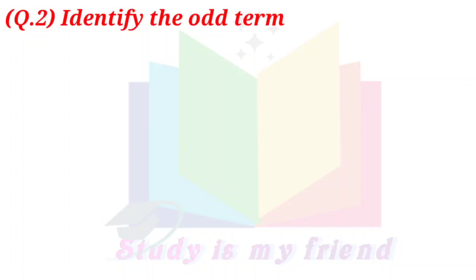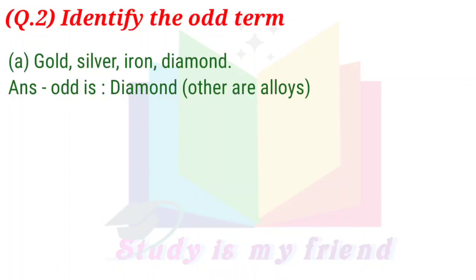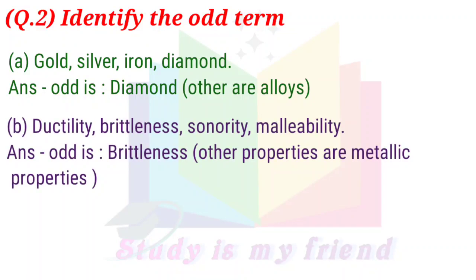Question 2. Identify the odd term. A. Gold, silver, iron, diamond. Answer. Odd is diamond because others are alloys. B. Ductility, brittleness, sonority, malleability. Answer. Odd is brittleness because other properties are metallic properties.